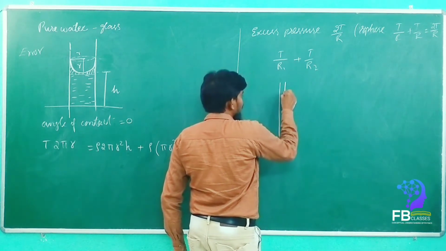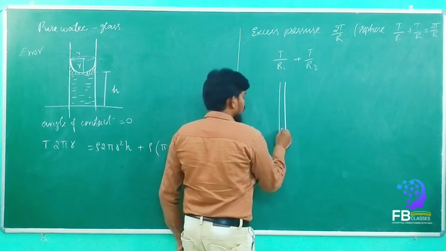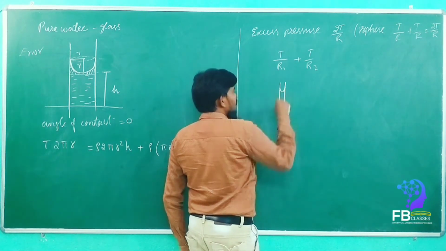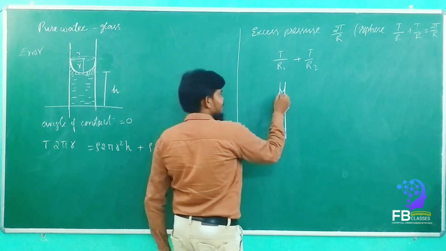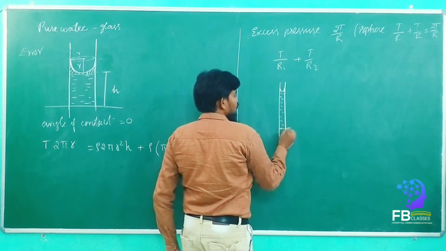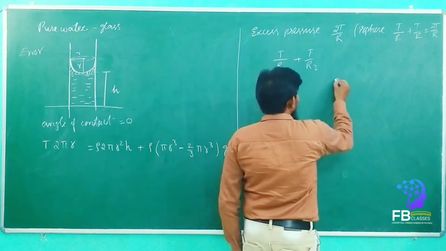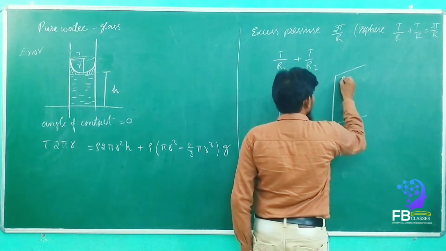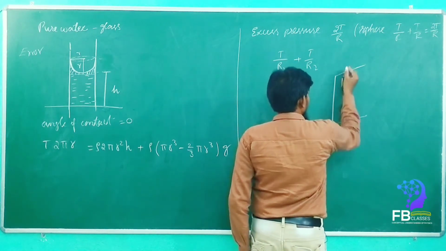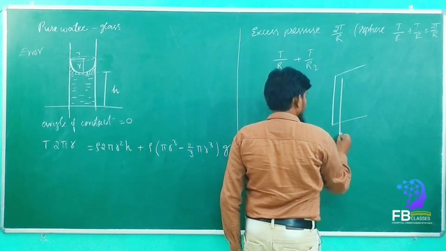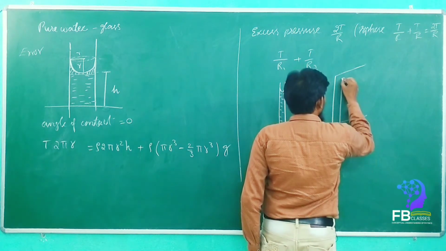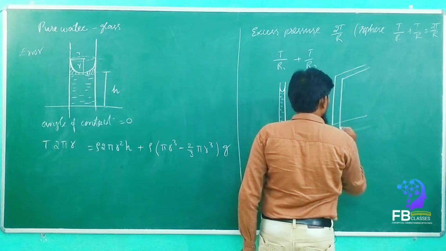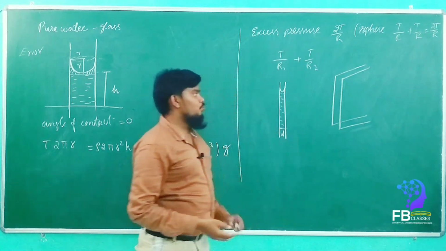So this distance he gave as D. Now the water is going to rise up like this. If you draw in 3D, we can draw it like this. See here, these are the two plates.